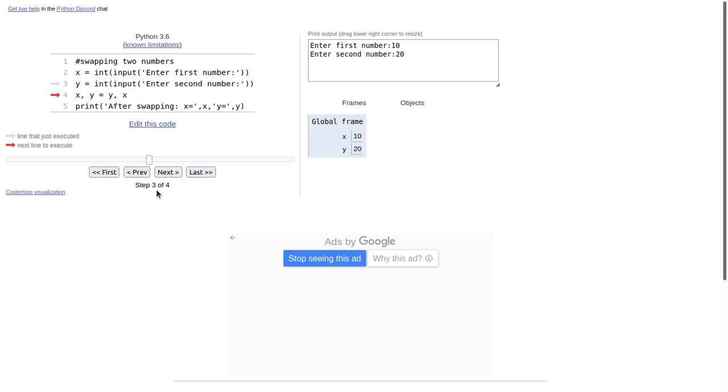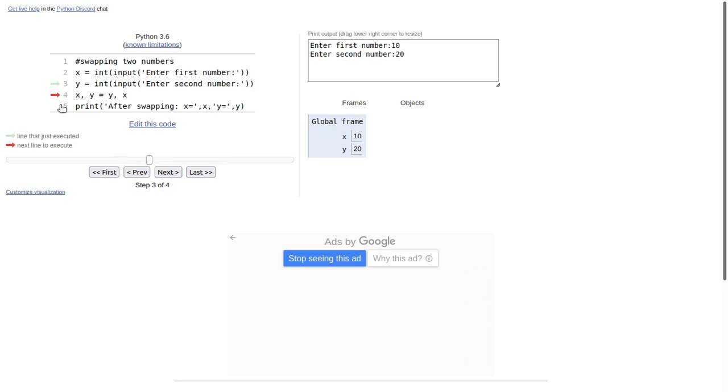Simultaneously the values are swapped. Okay, so when I click the next button, see this memory. Okay, so immediately x becomes 20, y becomes 10. Okay, so here x comma y is equal to y comma x. The y is assigned to x, at the same time the x is assigned to y.